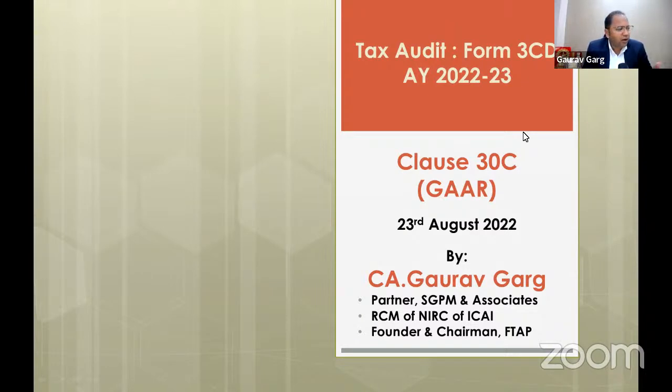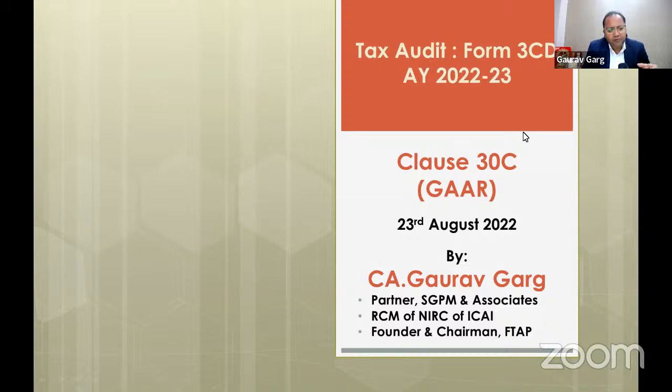If you see the sequence, it comes under chapter 10A, after chapter 10 on transfer pricing, and before that you have all the provisions relating to computation of income: the chapters on salary, house property, business or profession, capital gain, other income, and then you move on to chapter 10A, which is the General Anti-Avoidance Rule.